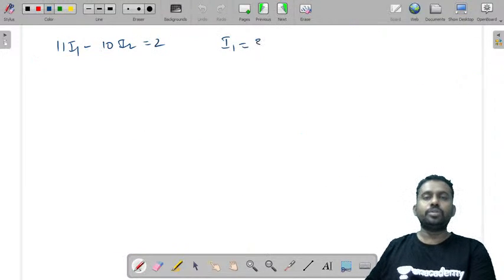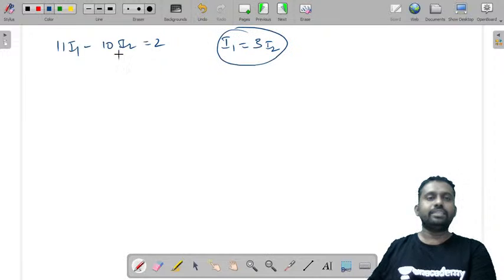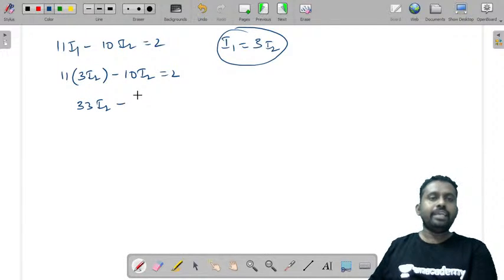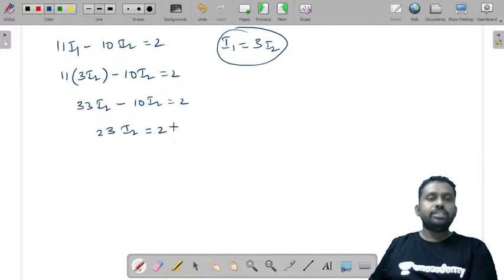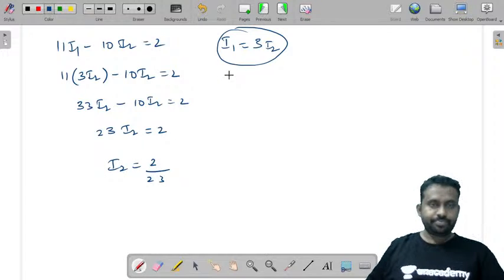Now substitute I1 is equal to what we got? 3I2. So if you substitute this in this equation, 11 into 3I2 minus 10 into I2 is equal to 2. 33 I2 minus 10 I2 is equal to 2. So 23 I2 is equal to 2. Therefore I2 is equal to 2 by 23 amperes.